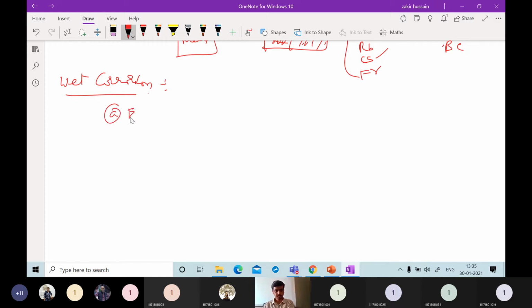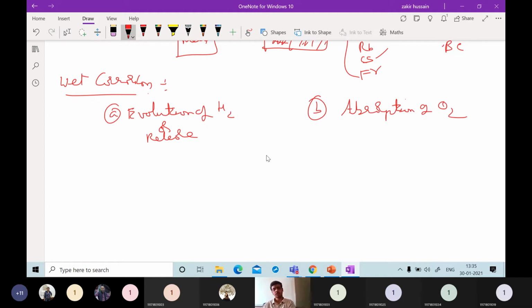One is evolution, or release, of hydrogen. The next one is absorption of oxygen. So what is this evolution of hydrogen?